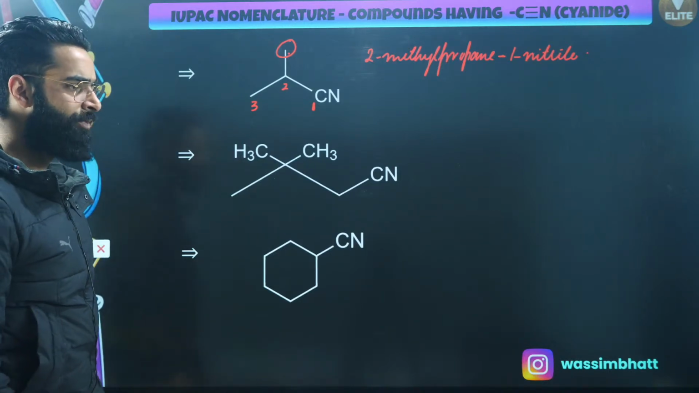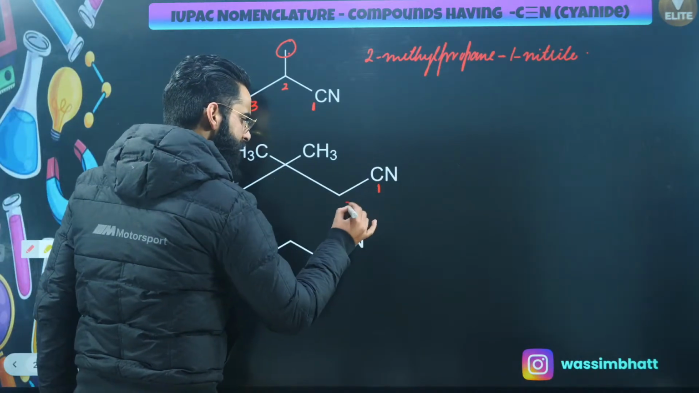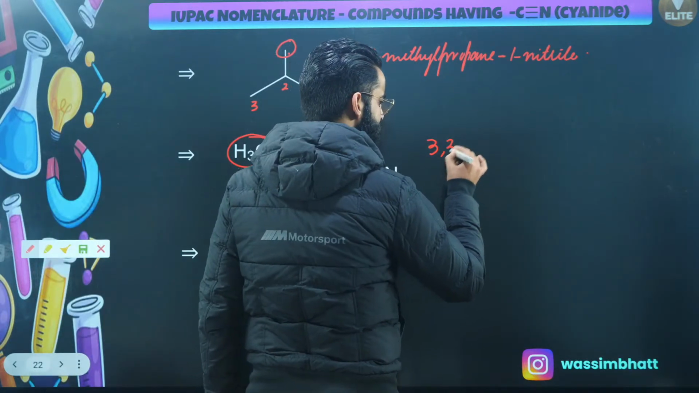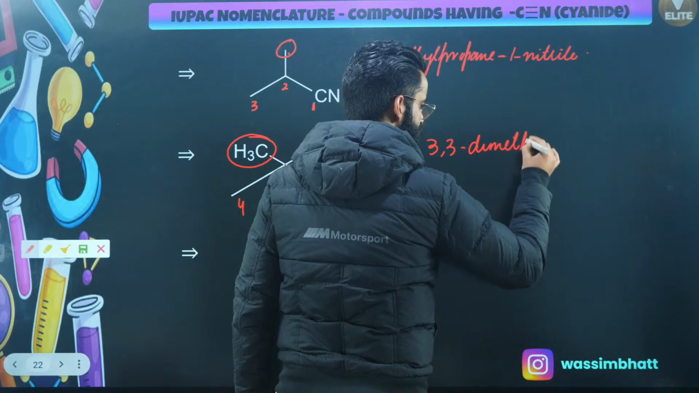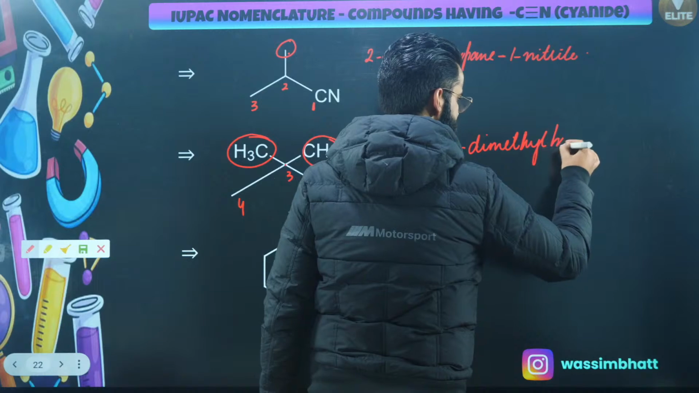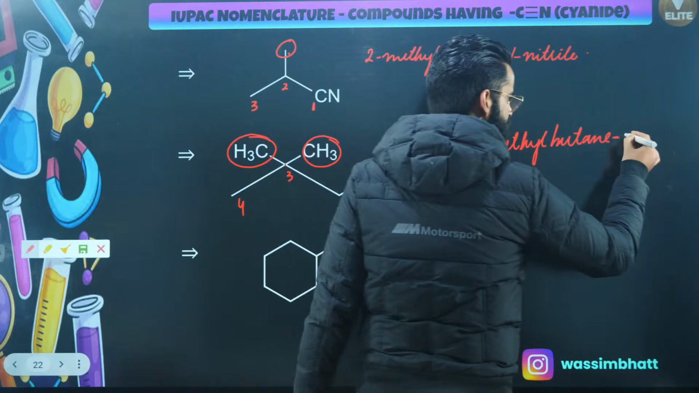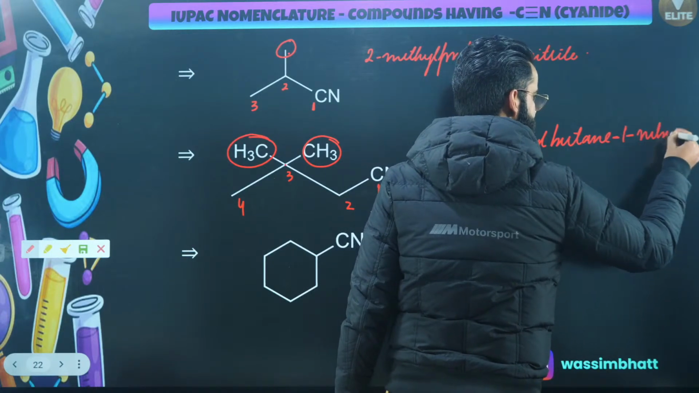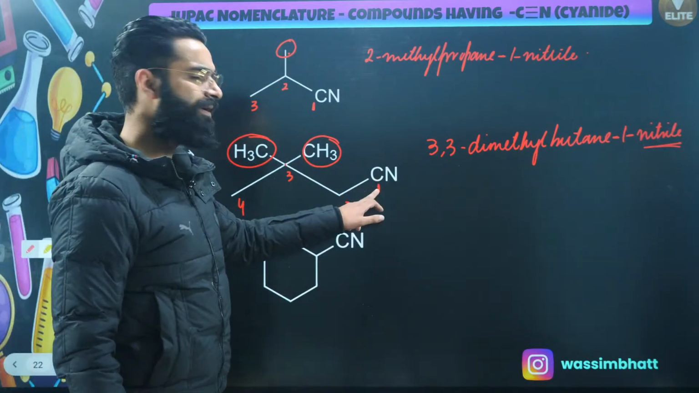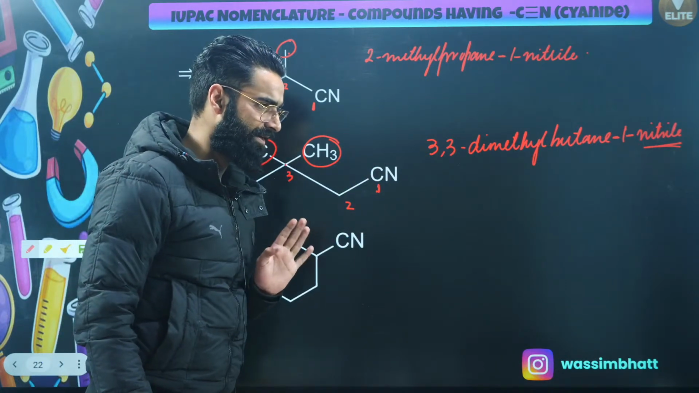Look at this particular one. Start the numbering from here. 1, this is 2, this is 3, this is 4. At 3, there are 2 methyl groups. So 3,3-dimethyl first of all. Then you have got 4 carbon atoms in the parent chain, so I'll be writing butane. At carbon number 1, there is basically a cyanide group, right? So it's going to be 1-nitrile. Why am I using the suffix nitrile? Why is it not carbonitrile? Because the carbon of this cyanide participates in the main chain. It is a part of the main chain basically, right?